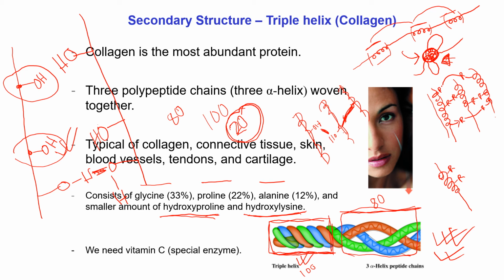In the system, normally they exist in inactive form. From inactive form, they become active in the presence of vitamin C. So they become active. After activation, they can hydroxylate proline and lysine.